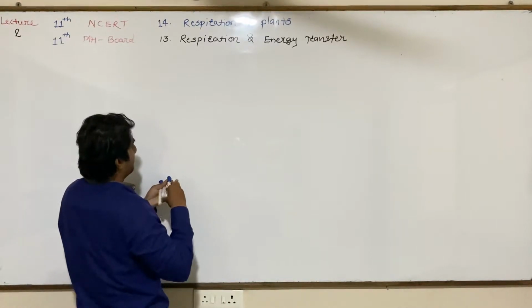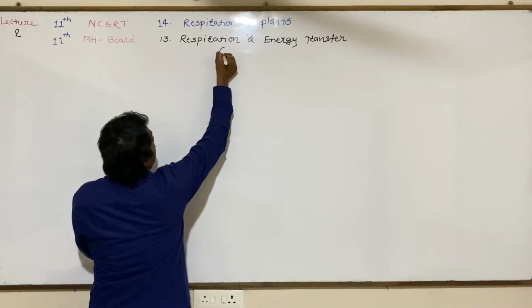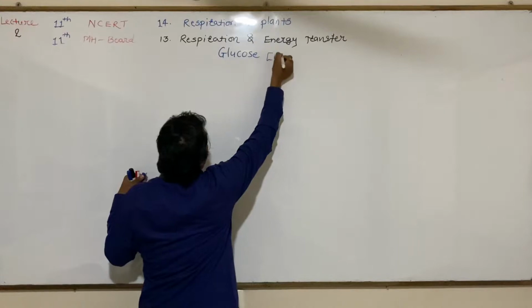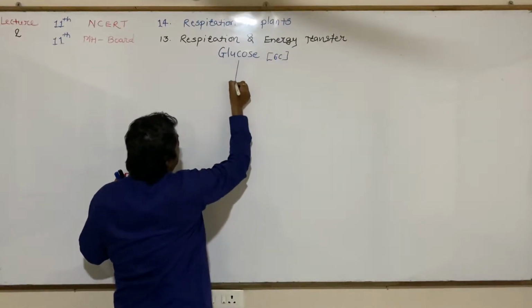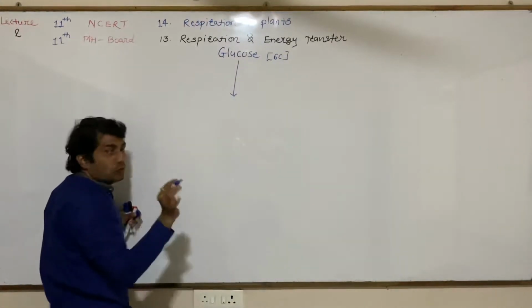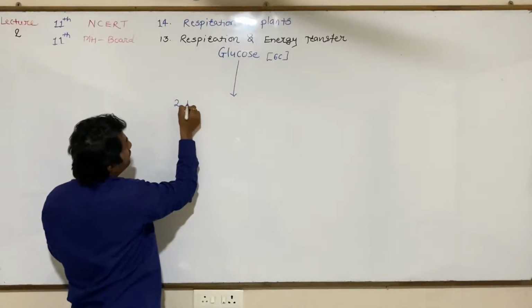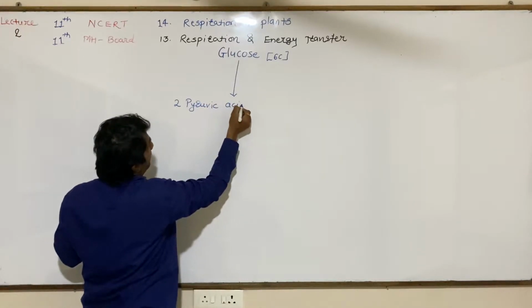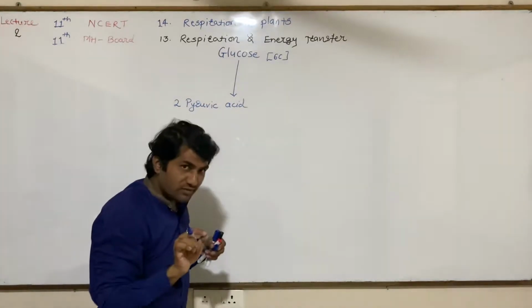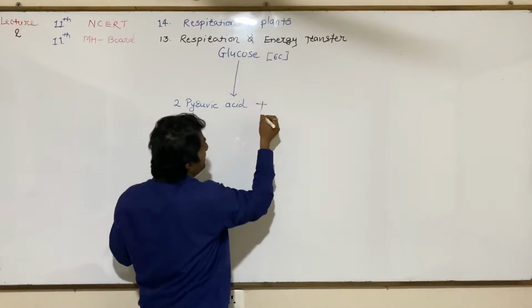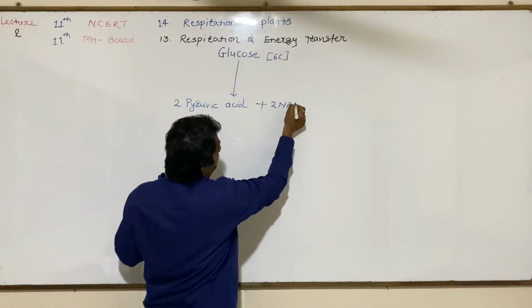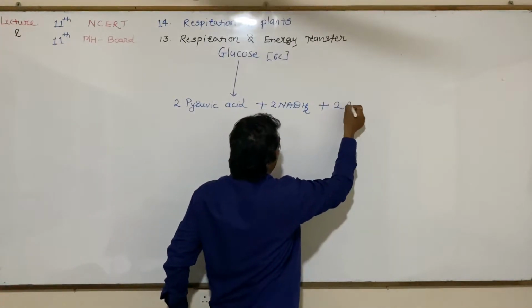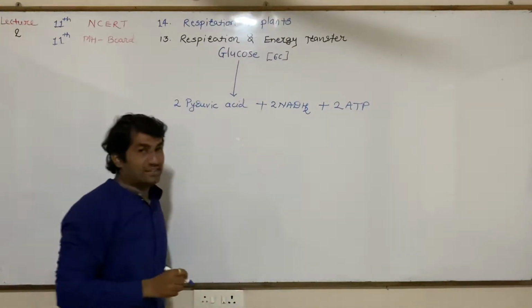Glucose, which is a 6 carbon compound, undergoes a process named glycolysis to produce two molecules of pyruvic acid. You can write pyruvic acid or pyruvate, the meaning is the same, as well as two molecules of NADH2 and two molecules of adenosine triphosphate, that is ATP.